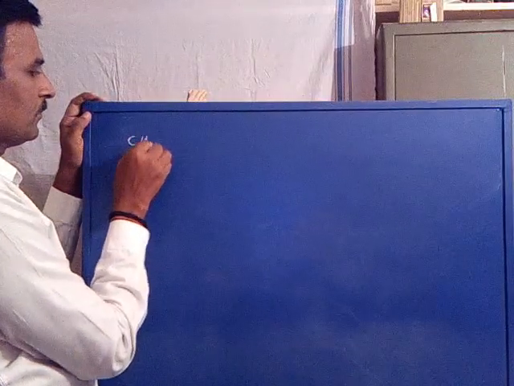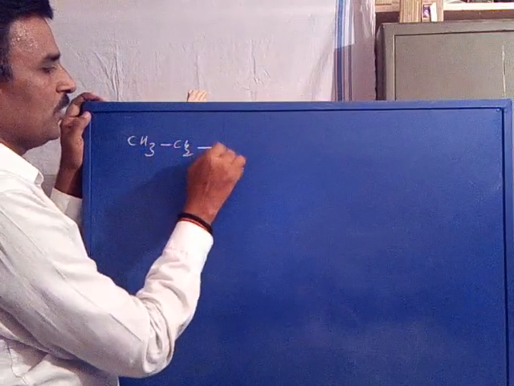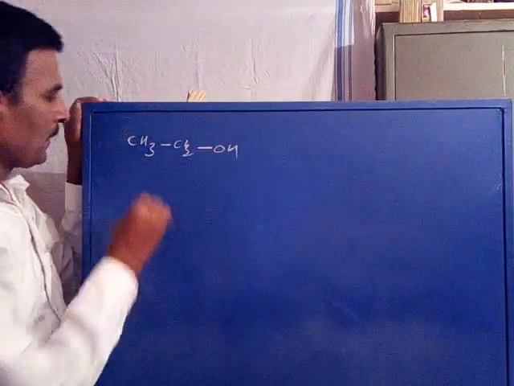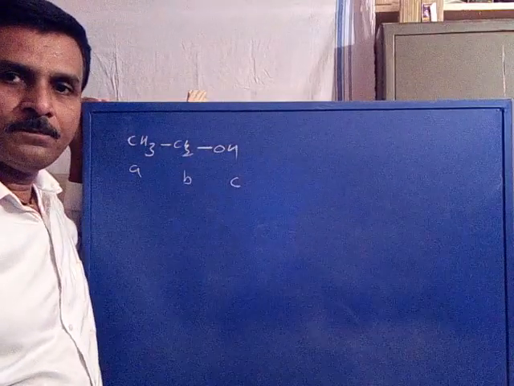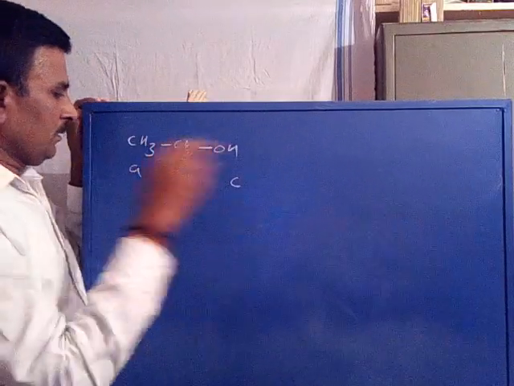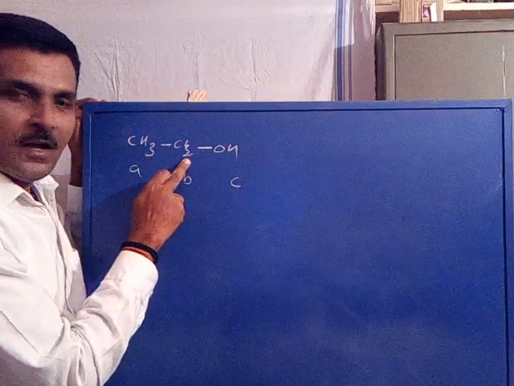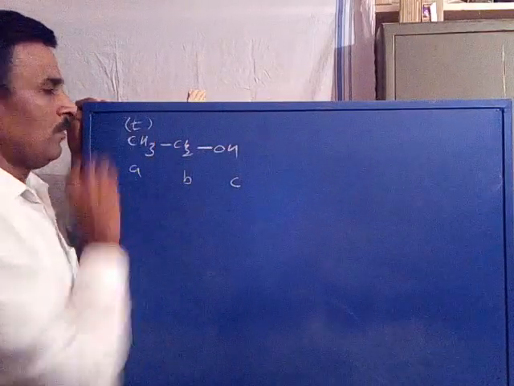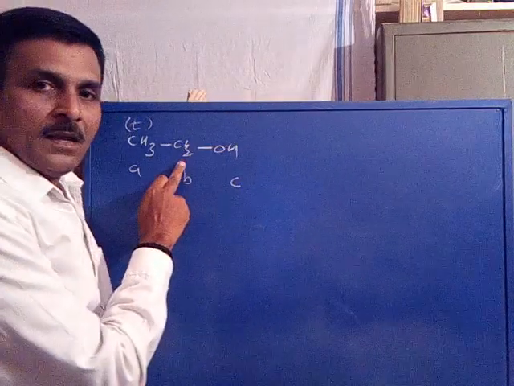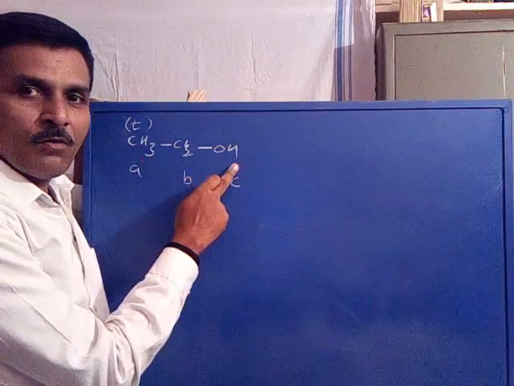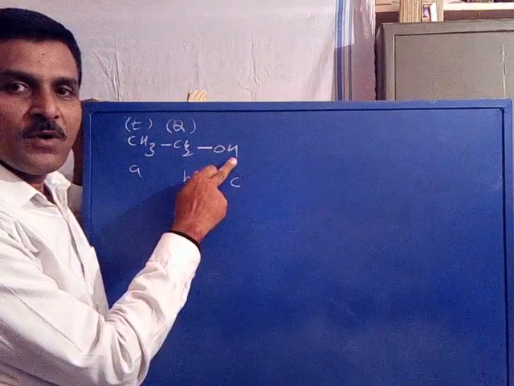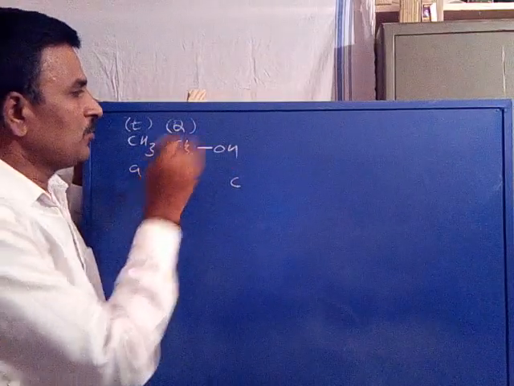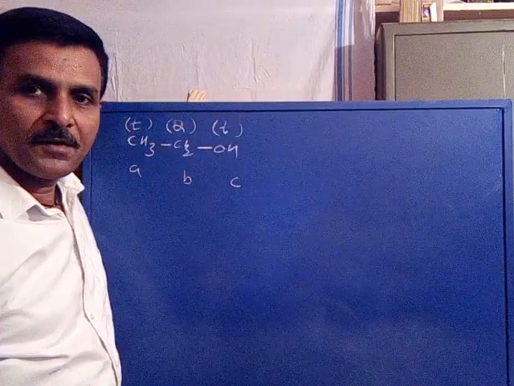Now, for example, you take ethyl alcohol, CH3, CH2, OH. This is A set of proton, B set of proton, C set of proton. Now in a simple way, A is coupled with 2 protons, 1 plus 2, triplet. B is coupled with 3 protons and 1 proton, 4 plus 1, quintet. Now OH proton, C, is coupled with CH2 protons, 1 plus 2, triplet.